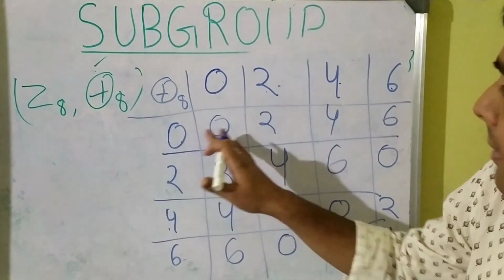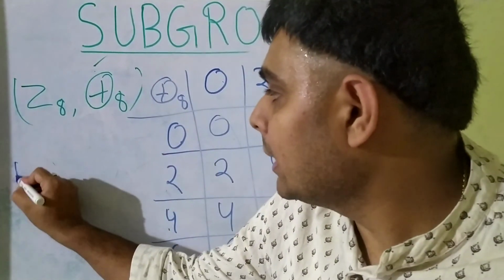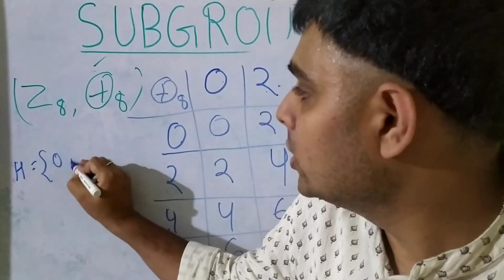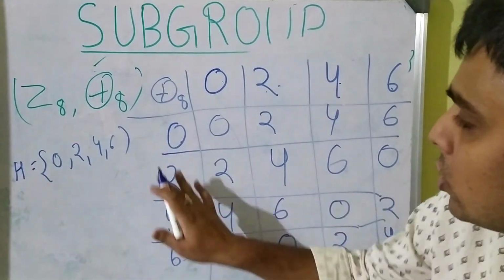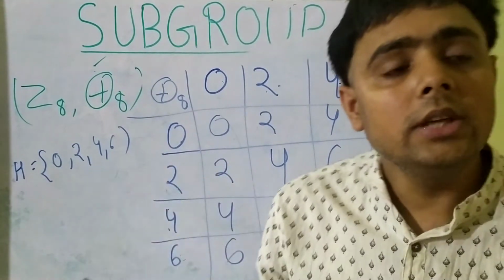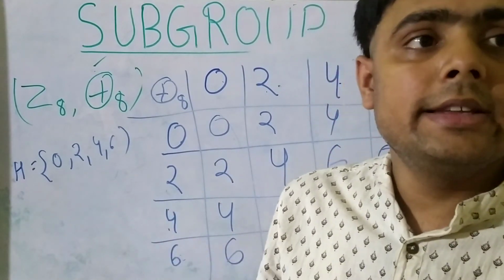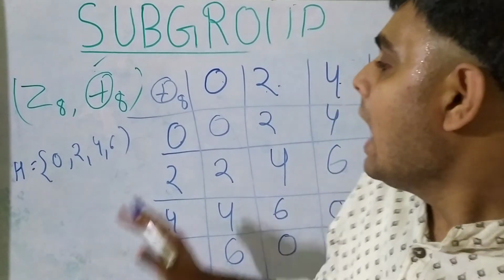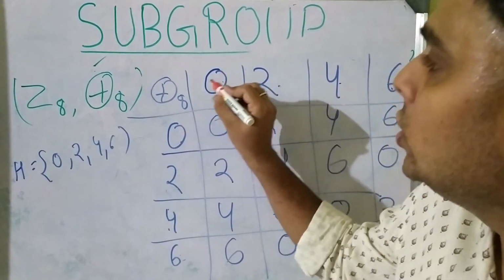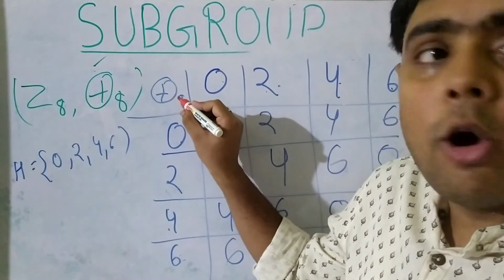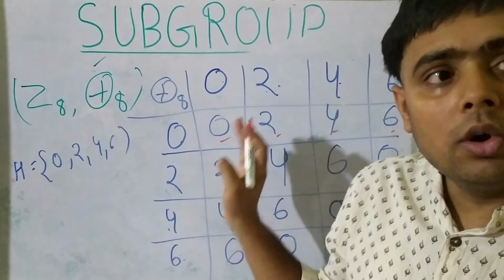So you will see all the elements in the table belong to Z8, and the subset H we took is the even numbers 0, 2, 4 and 6. So the whole table belongs to H. It satisfies the closure law, and as we know that addition is associative, it satisfies the associative law also. And 0 is the identity element, because when we add 0 and apply the modulus operator 8, we get the element itself.